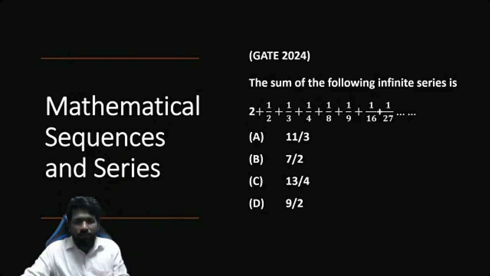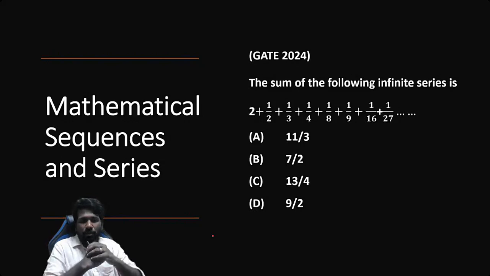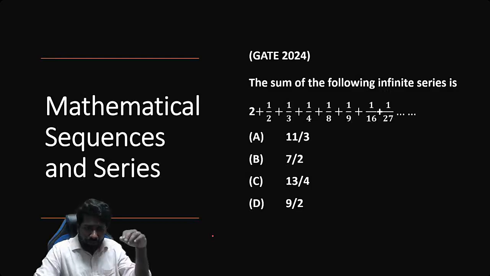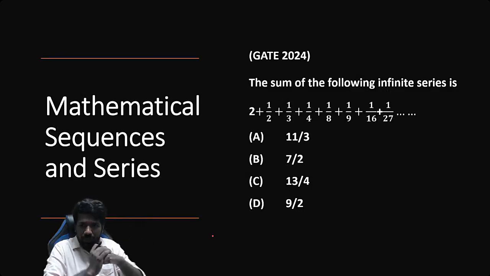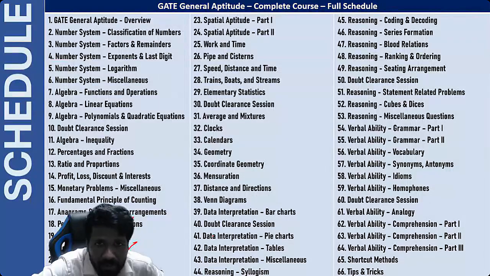Sum of the following infinite series. ये एक mathematical sequence and series वाला question है. Mathematical sequence series means first of all basic series like arithmetic progression, geometric progression. Sum of an infinite geometric progression क्या है? ये question में sum of infinite progression का question है. A by 1 minus R वाला formula use किया तो ये question easily कर सकता है. And some other particular type of sequences that you should learn also, will be discussing in detail. So that is about